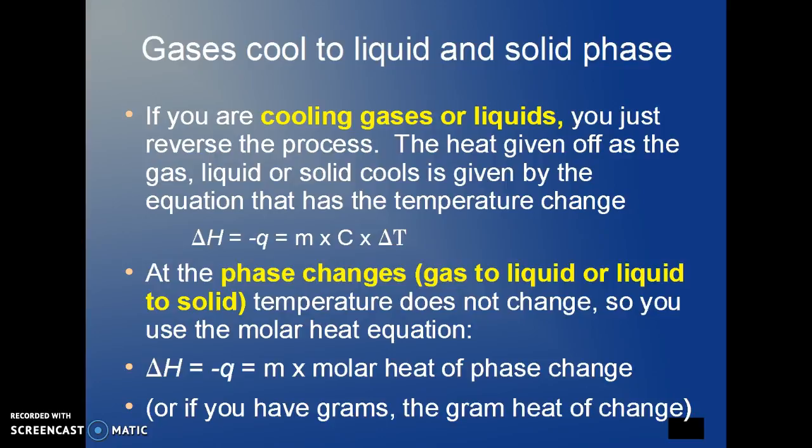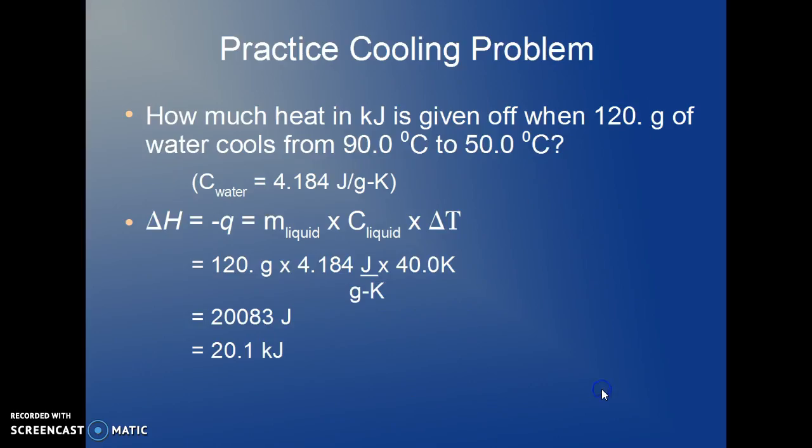You would use then the molar heat equation without the heat capacity. Delta H is minus Q, which is equal either to the mass times the gram heat of the phase change, or the moles times the molar heat of the phase change.